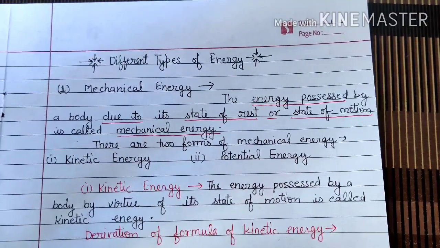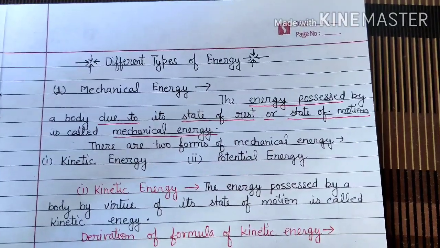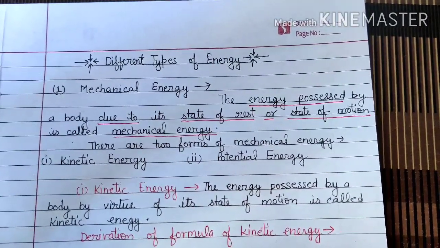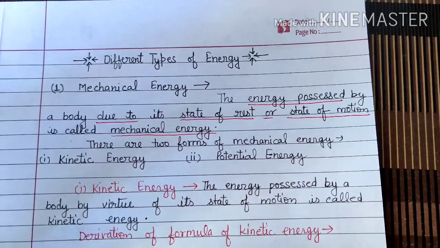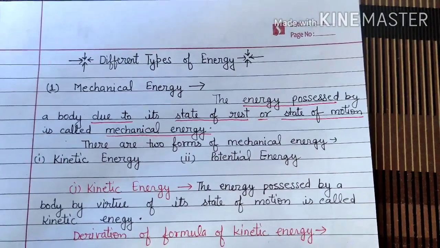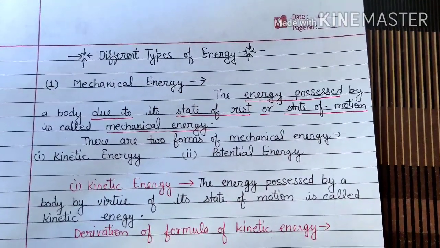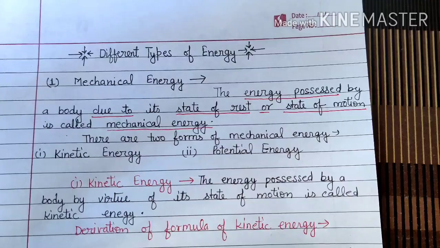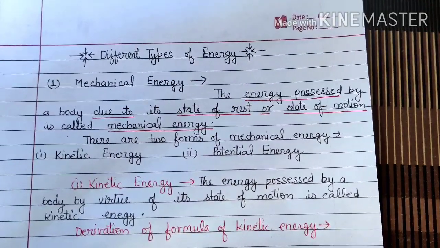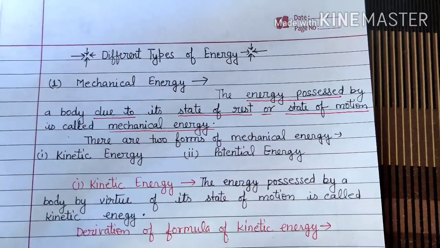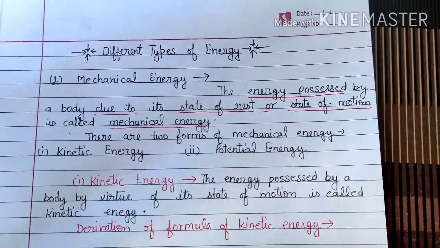The definition of mechanical energy is the energy possessed by a body due to its state of rest or a state of motion. Children, there are two forms of mechanical energy. One is kinetic energy, that means when the body is in the state of motion. Another is potential energy. This is the energy possessed when the body is in the state of rest.